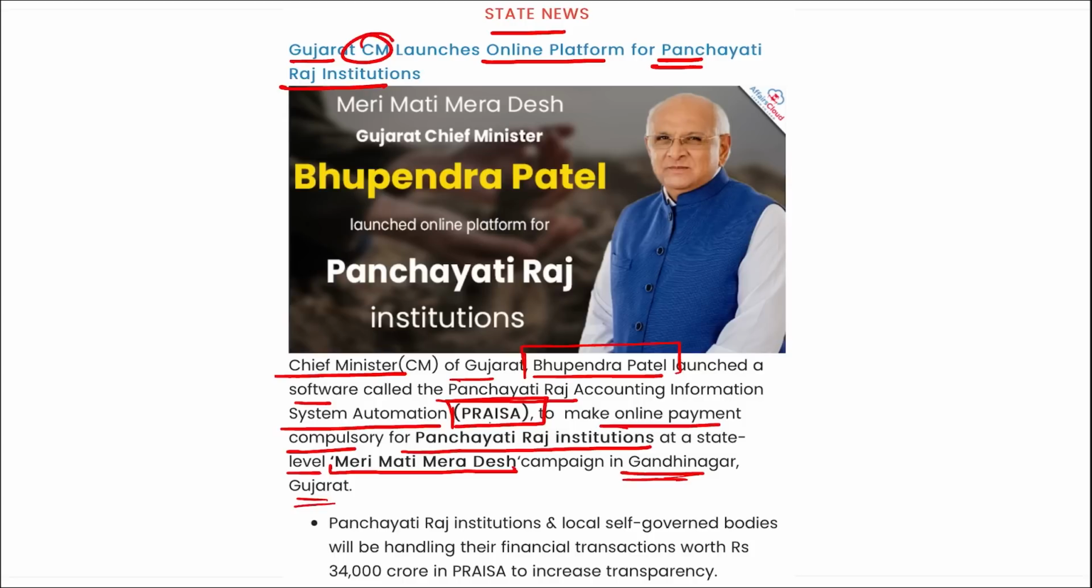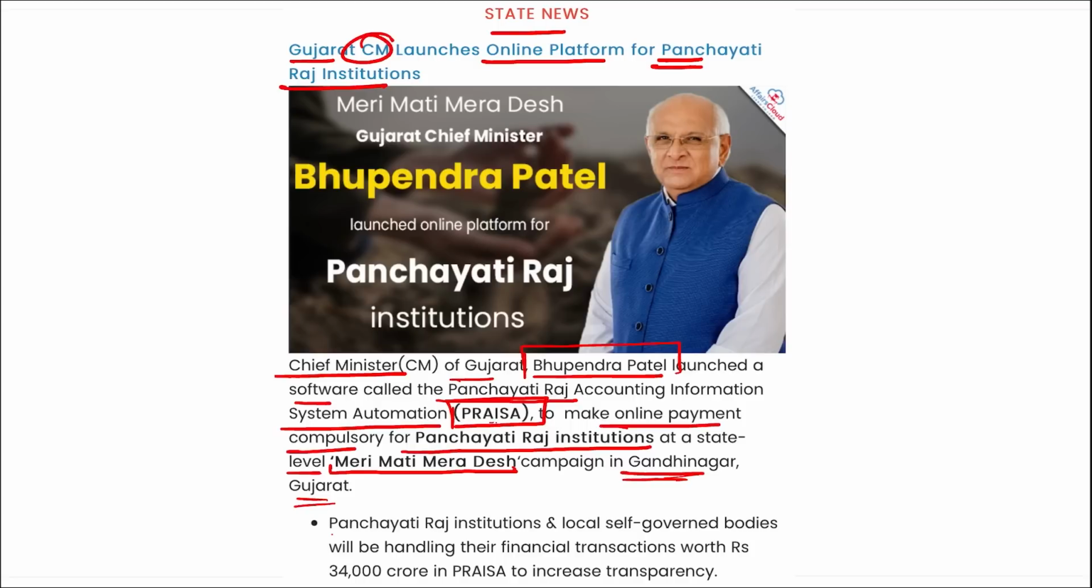So this question can also be asked, this PRISA, what is this? This is Panchayati Raj Accounting Information System Automation. Where was this launched? This was launched in Gujarat and it is a software, correct, launched by Chief Minister of Gujarat Bhupendra Patel. Apart from this, Meri Mati Mera Desh campaign was launched by which state? It was launched by Gujarat only.